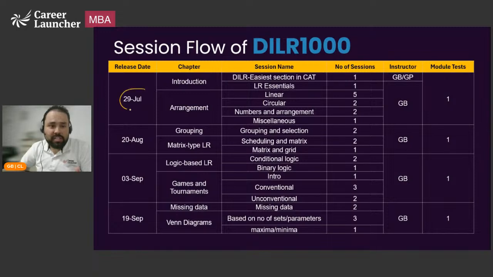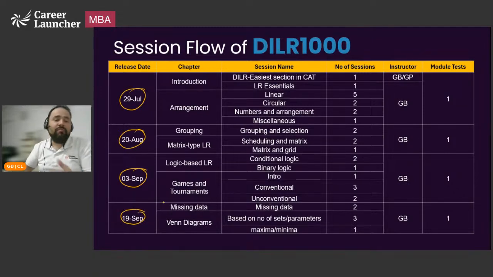This is phase 1, 29th July, phase 2, 20th August, phase 3, 3rd September, phase 4, 19th September, and phase 5, which will happen in the first week of October. For these first 4 phases, if I look at it from an LR perspective, the DILR easiest section to CAT,